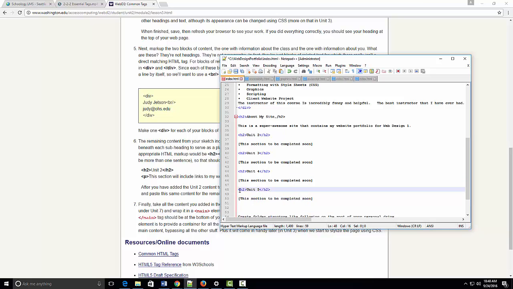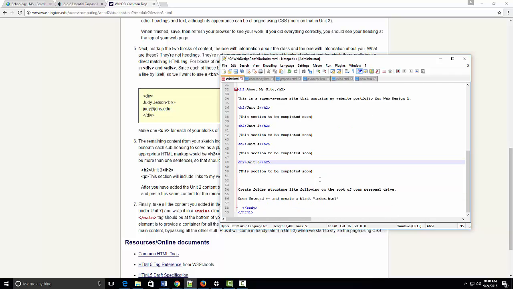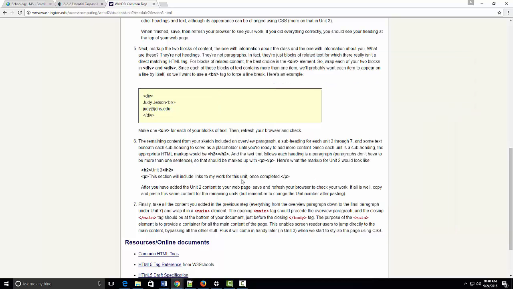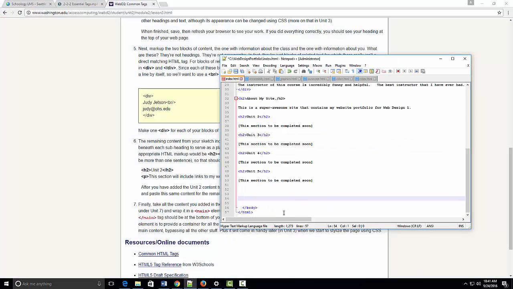H2, right? And then I should delete this, something that isn't necessary here, so I'll delete that. Okay. And then the other thing that they want us to do is to put P tags, which mark paragraphs, around some of the main paragraphs in our statement in our HTML document. So let's go edit that.